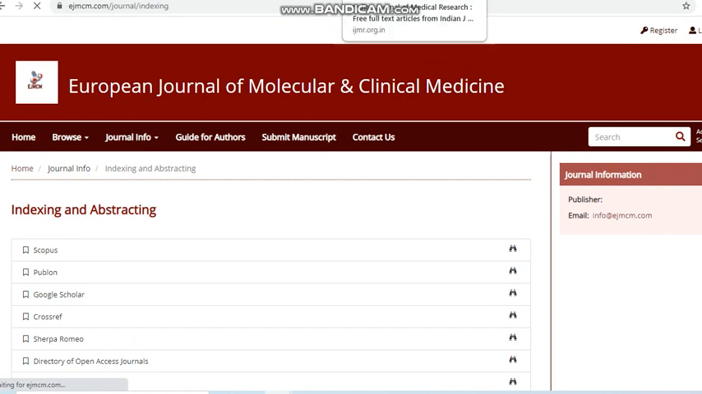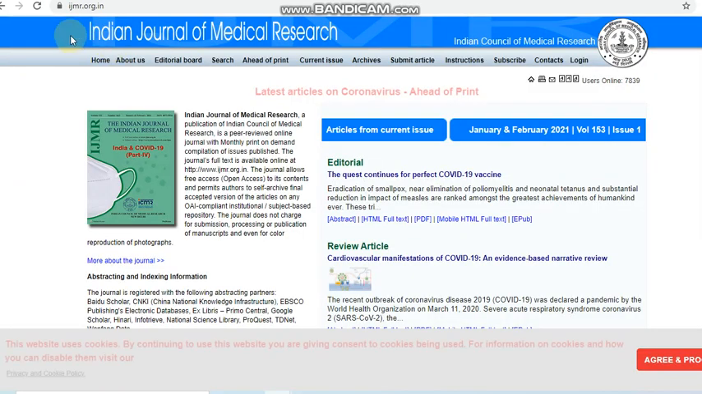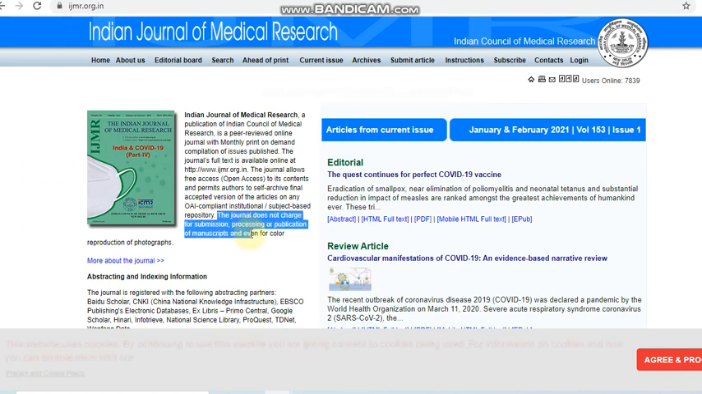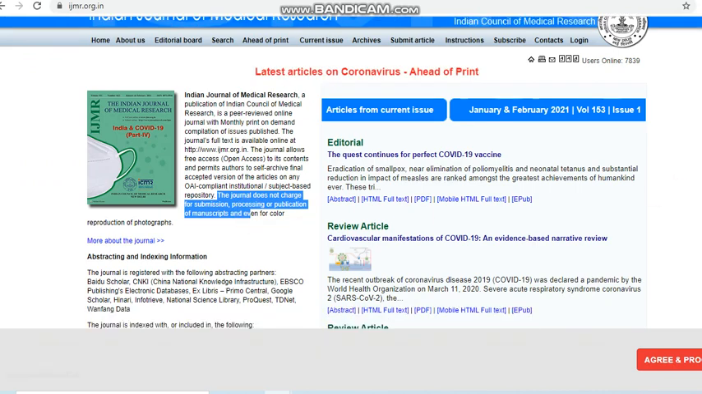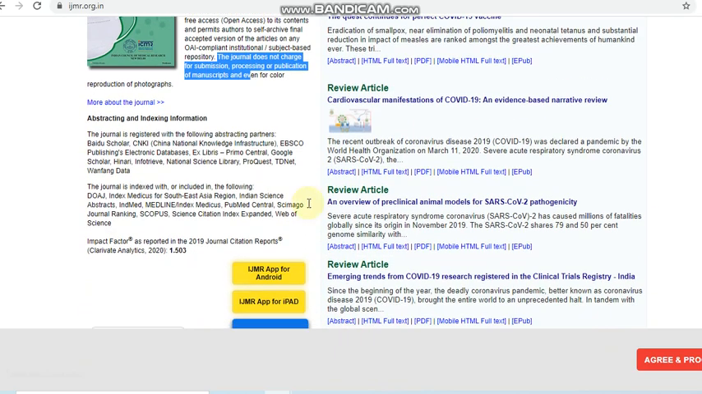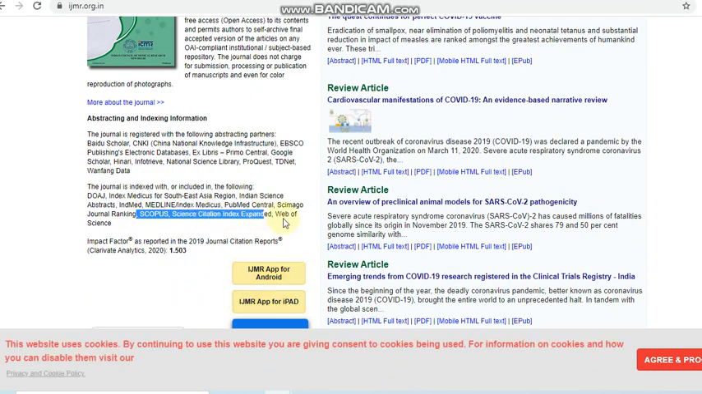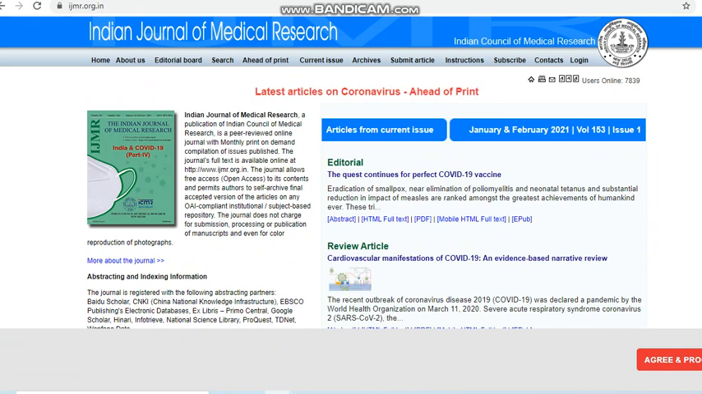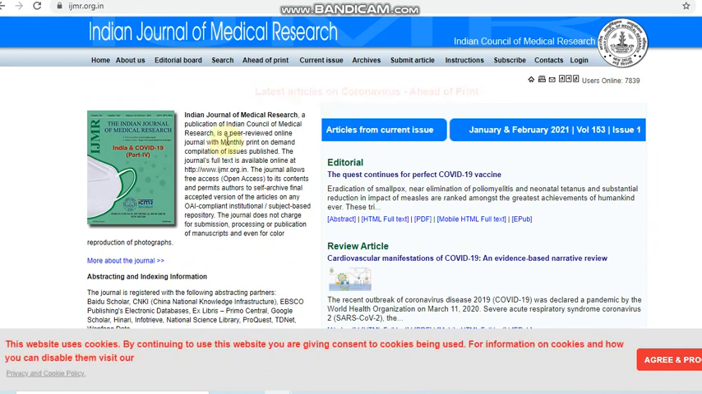Next we can see another medicine journal, that is Indian Journal of Medical Research. This journal also covers medicinal fields only, and this is a free journal. It is given here itself: the journal does not charge for submission, processing, or publication. The abstracting details are given. You can see it is indexed in Scopus and also in SCIE and also Web of Science. This journal publishes monthly, that is you can see monthly, print on demand. So this is also a fast publishing unpaid journal.